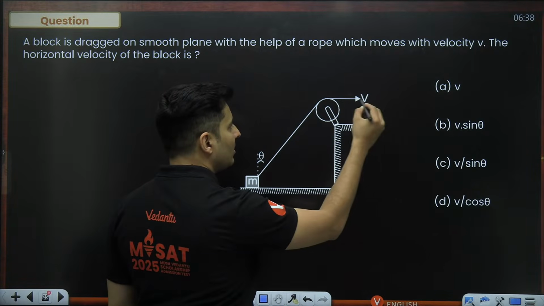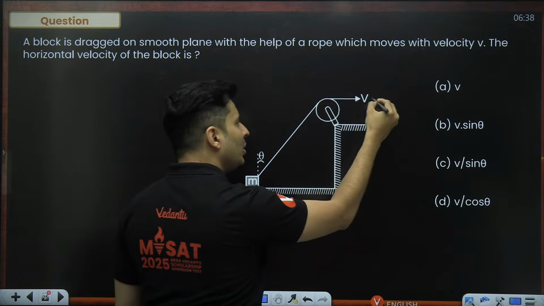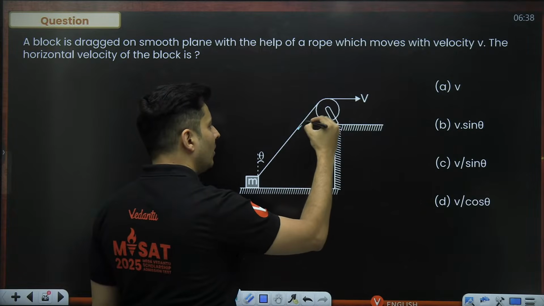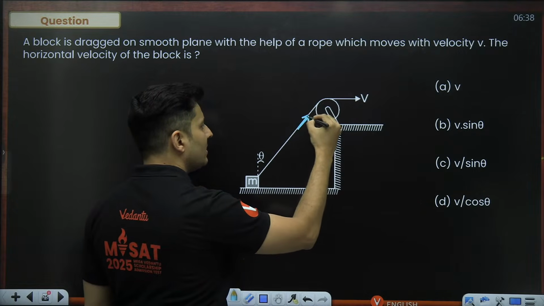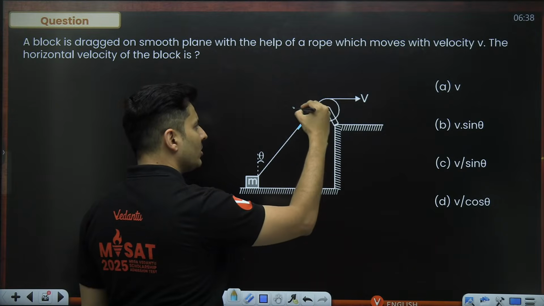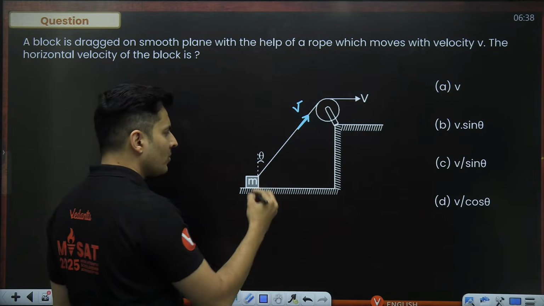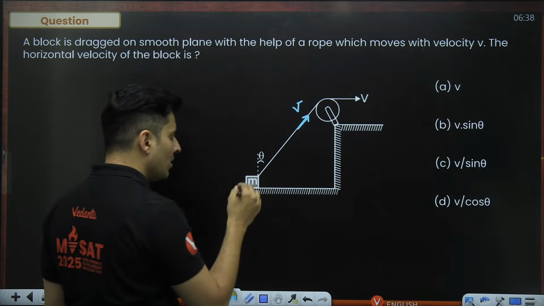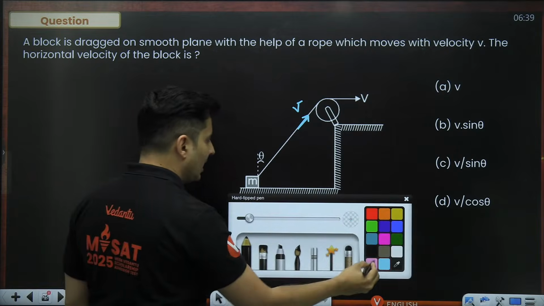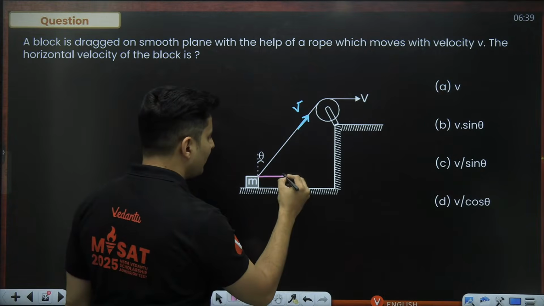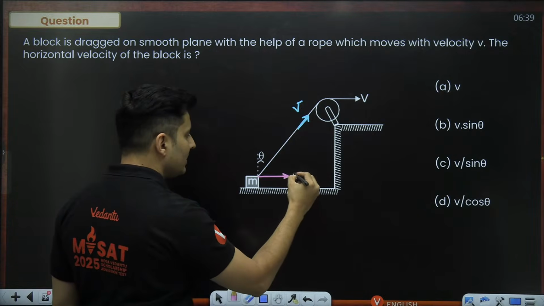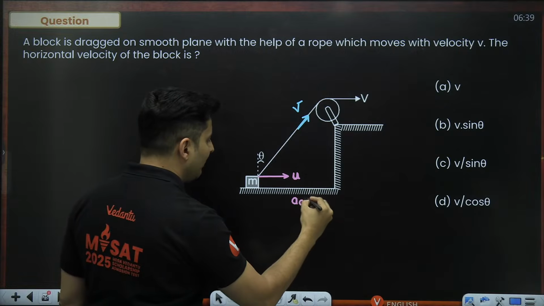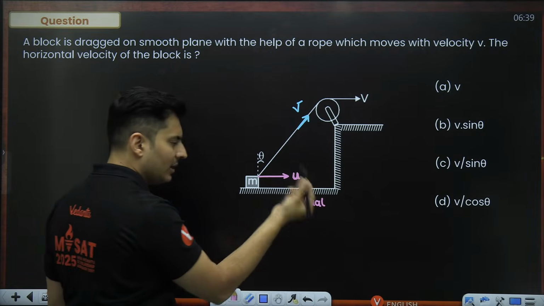See, this velocity is here. So this is pulling it. So there will be a demand of the string here like this. Whatever string goes here, the same string should come here. So V of string will go here. So this mass will start moving towards your right-hand side. Let's say u is the actual velocity with which it will move, some other velocity.